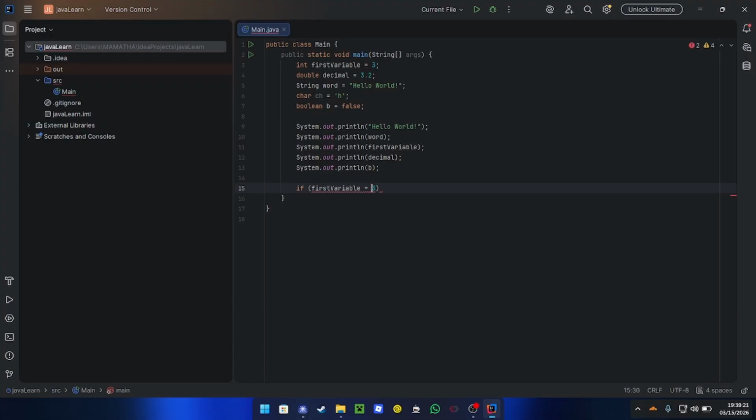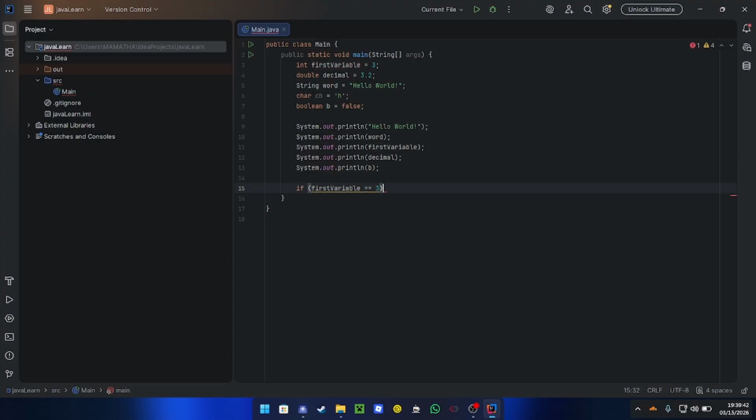However, this will not work. Let me tell you why. When you're expecting a condition in an if conditional statement, what you have to do is use double equals. You can't just do first variable equals 3. You have to do first variable double equals 3.